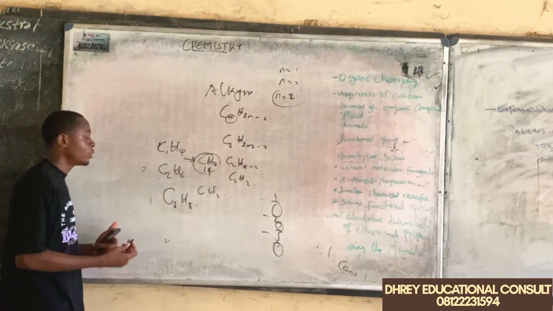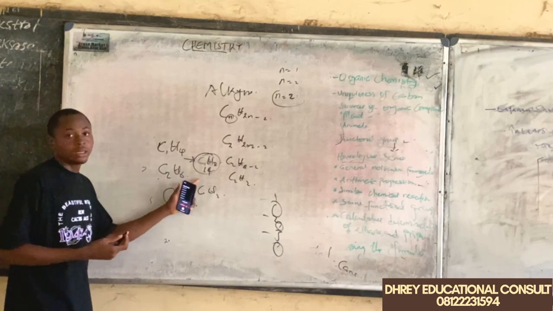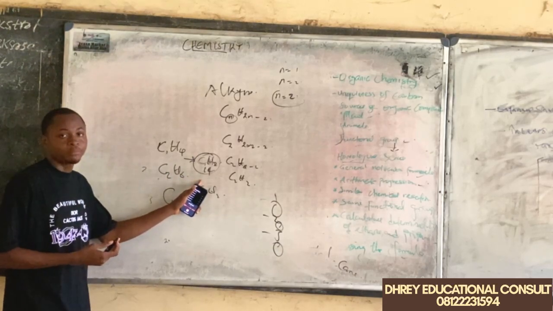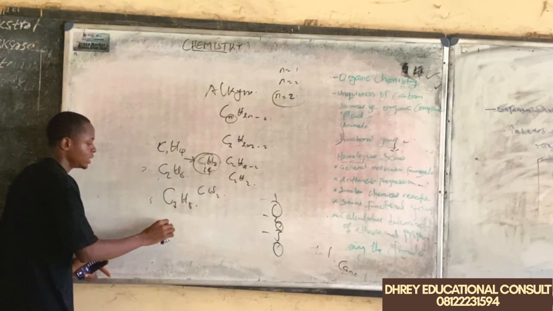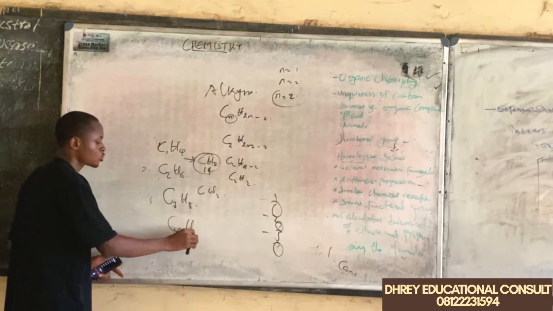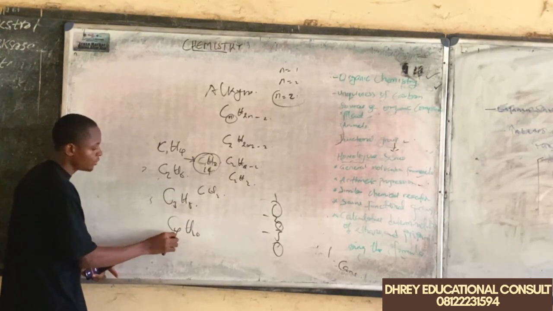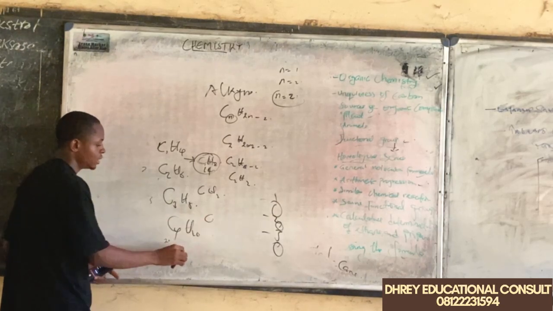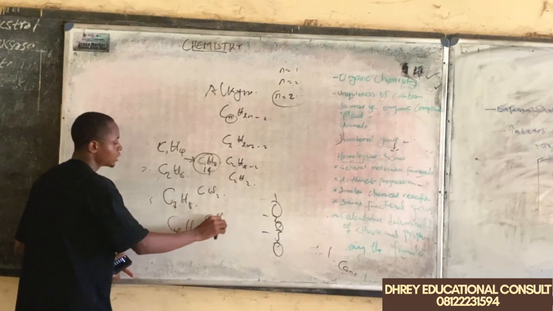If we continue, we are going to have this trend within this family. Now let's take, for example, the next member, C4. 2 times 4 is going to be 8, plus 2 is going to give us 10. So in this case, we are having 4 minus 3, which is going to give us C, and 10 minus 8 is going to give us what? 2.